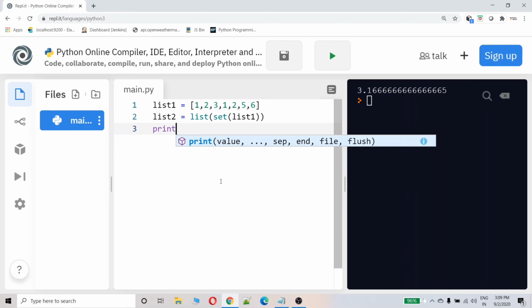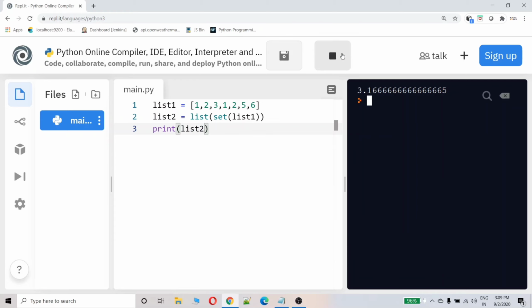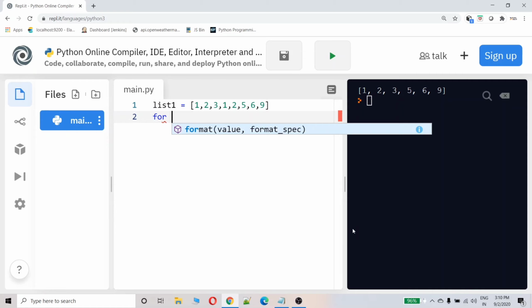Let's try to print list 2 and see what it is holding. You can see all the repeated occurrences are removed. Okay, this is one way. But what if he wants the set not to be used in the program? That time you can use the for loop again.